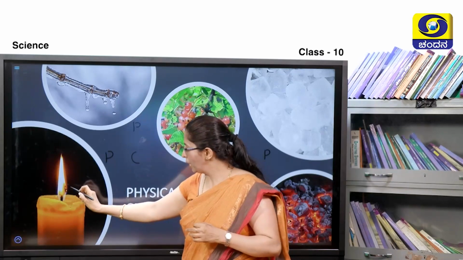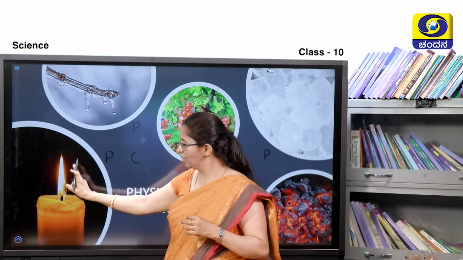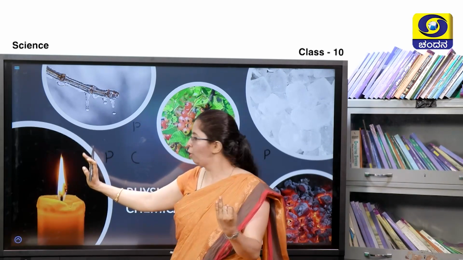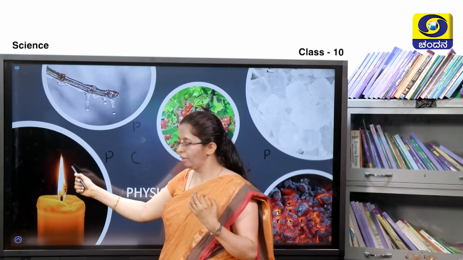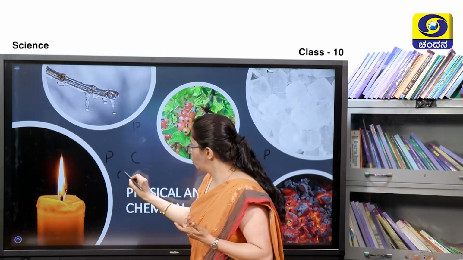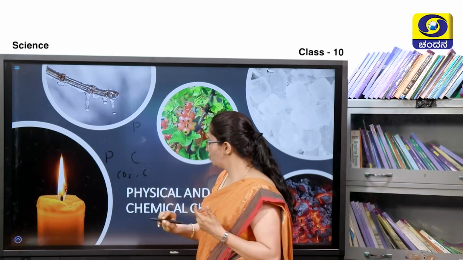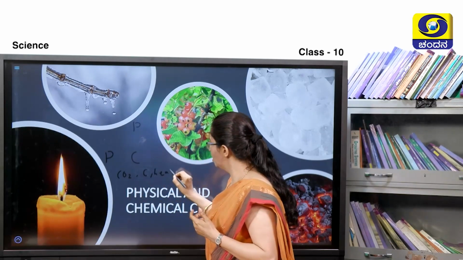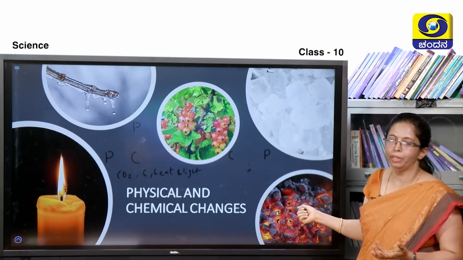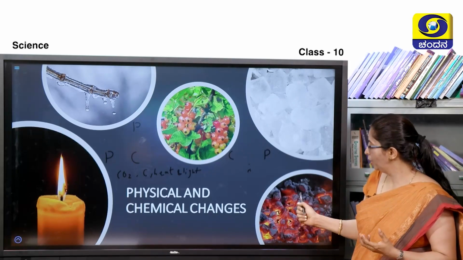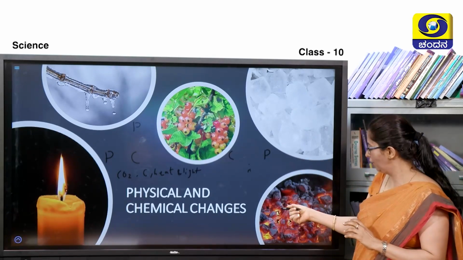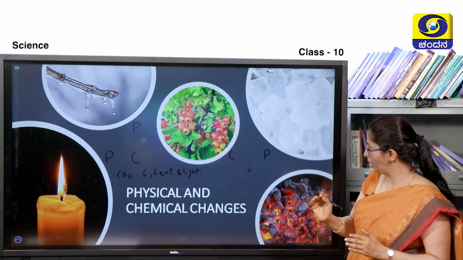When it burns, you can see heat and light being generated. We can even feel the heat, carbon dioxide will be evolved, carbon black soot will be formed. Hence, it is irreversible. Now here coal is burning. Coal is again a form of carbon, and when it is burnt, here we can see carbon dioxide, carbon soot, heat and light. You can see the light here, right? The red color, yellow color light is being emitted.